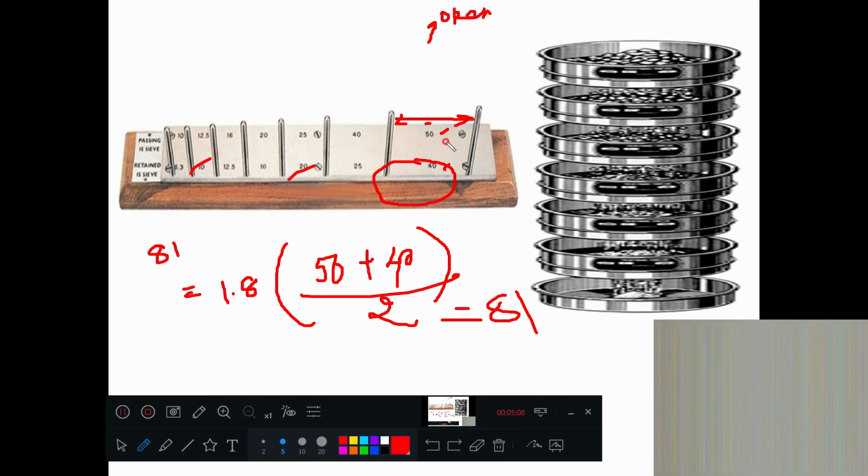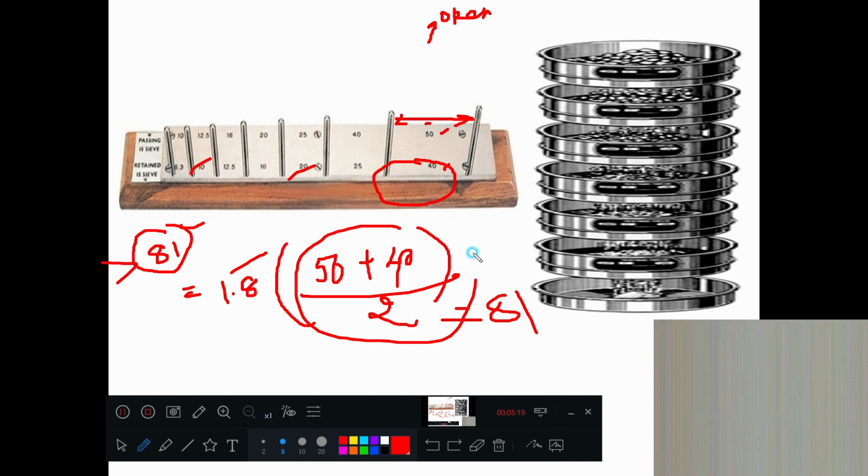If the aggregates are not passing, it is elongated. That means its length is more than 81. Do you agree? What is 81? 1.8 times the average of the other two dimensions. So if it is more than this, then we call it elongated material.